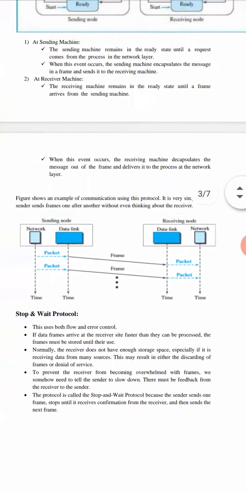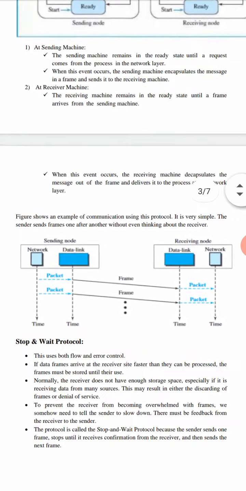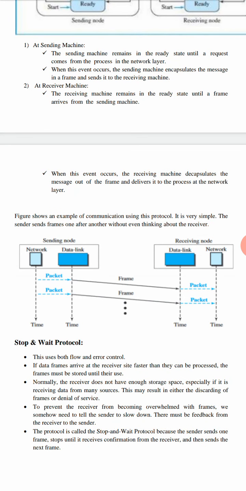Here we can see the flow diagram of the simple protocol. We have the sender node, we have the receiver node. The data link layer of the sender node will receive the packet from the network layer. Then that packet is encapsulated as a frame and sent to the receiver node. The data link layer of the receiver node will receive the frame. Then it will decapsulate the packet from the frame and the packet is delivered to the network layer. I think you understood the simple protocol.